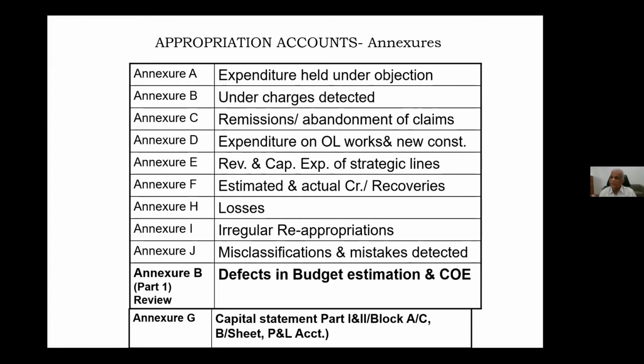और तीन statements में तीसरा statement है P&L account of the Zonal Railway. P&L account, profit and loss account of the Zonal Railway. ये 3 statements annexure G में रहता है. So now with this, almost except the 15 statements, all other we have covered. Okay, so this you have to be very thorough with, at least 3 or 4 statements.